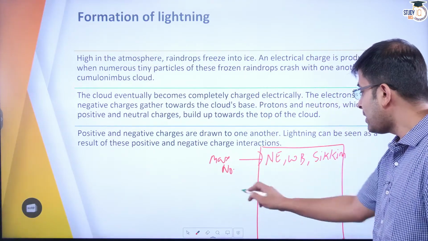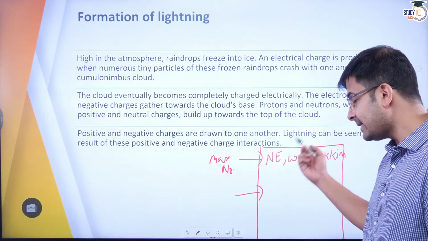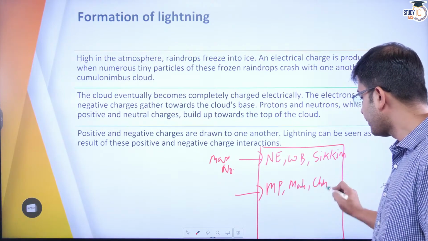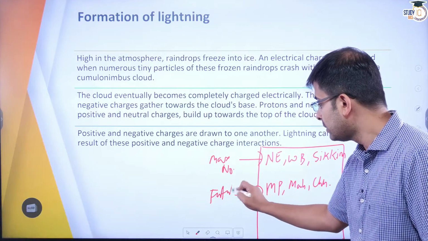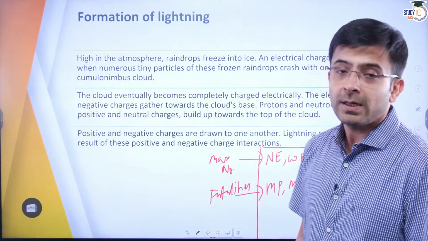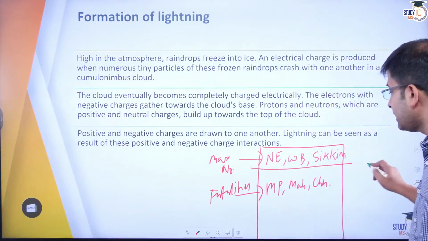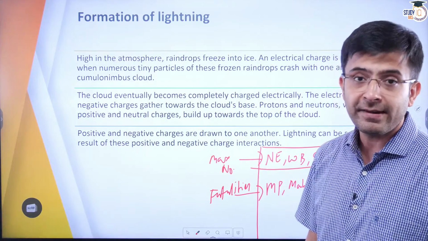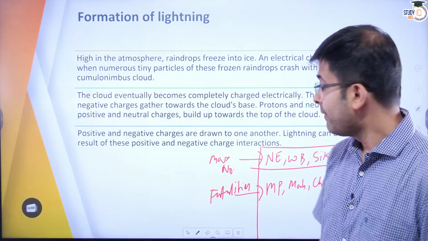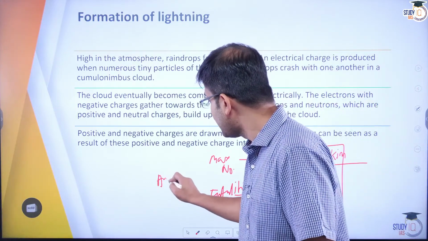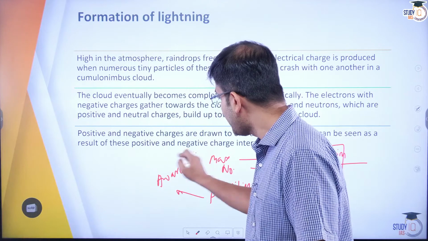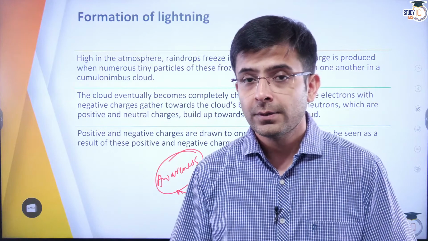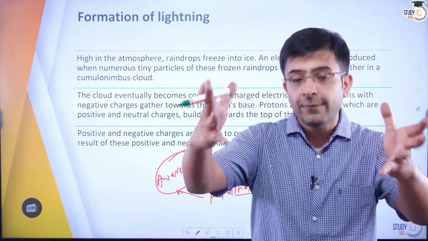But the fatalities are not the maximum in these states. The fatalities, in fact, are highest in Madhya Pradesh, in Maharashtra, and in Chhattisgarh. This is where the fatalities are. So what does that tell you? That even though the number of lightnings is higher in the other states, this does point to an awareness issue, a behavioral issue. Which is why awareness and information dissemination is key to avoiding fatalities so far as lightning is concerned.